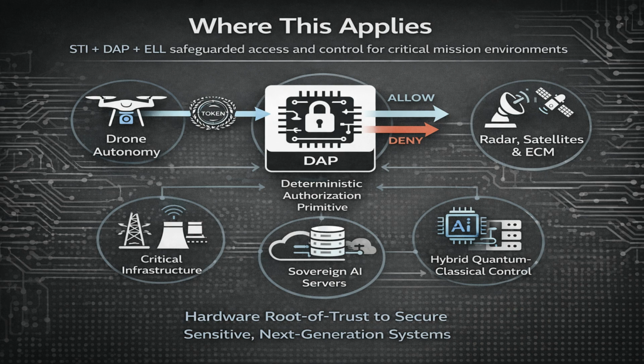Let's start with STI. A sovereign authority defines policy and issues a sovereign token. That token is injected through a one-way interface, meaning software cannot read it, copy it, or modify it. STI binds execution rights to jurisdictional control. Even if the operating system is compromised, it cannot override the token logic, because the token is not a software permission, it's a hardware condition.